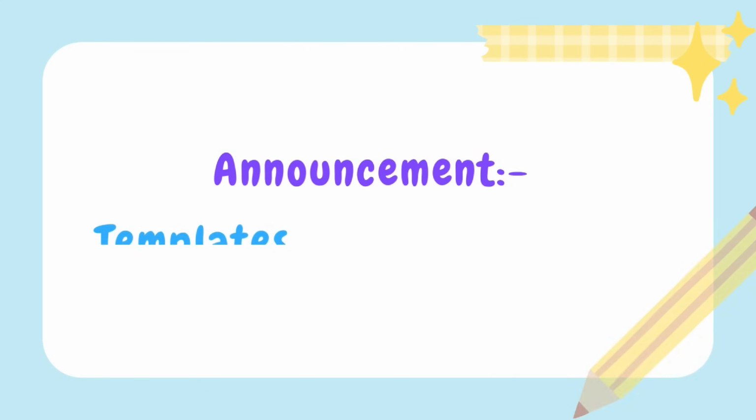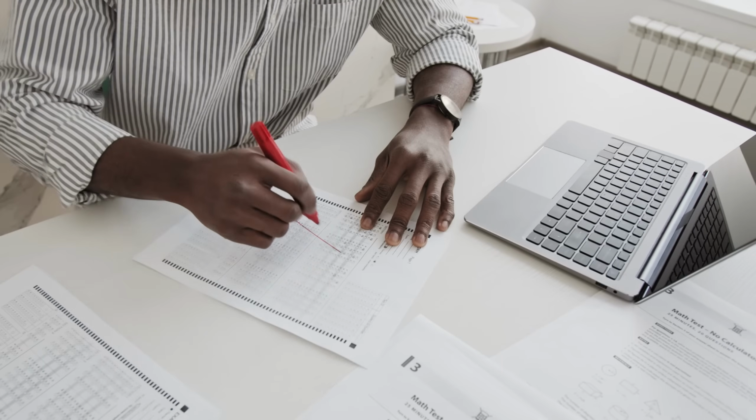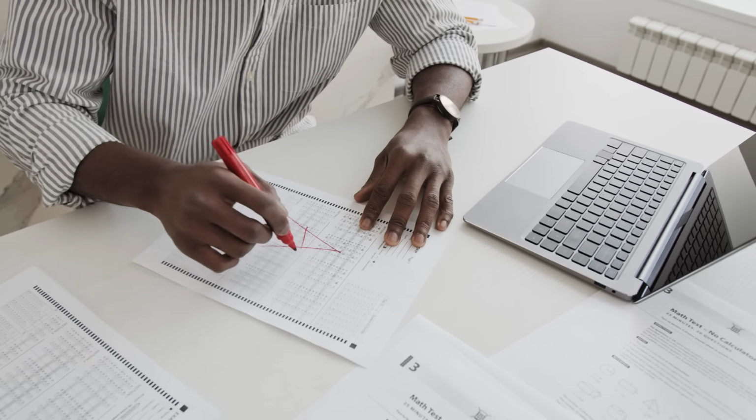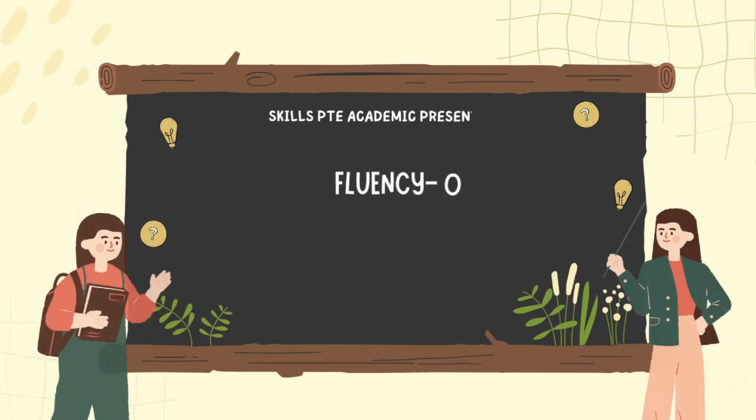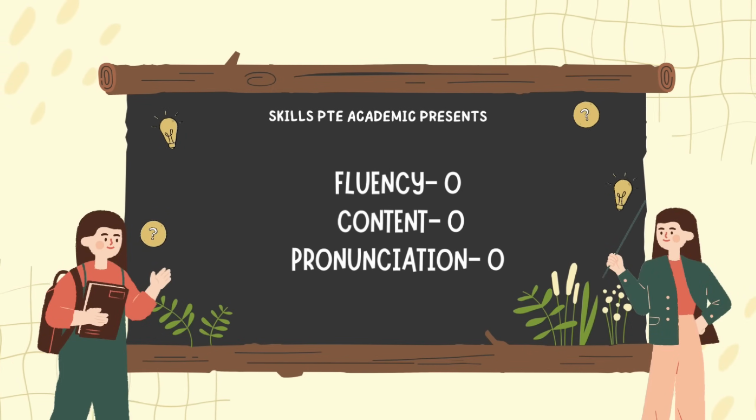Pronunciation and content were not. But on November 4th, 2024, Pearson made an announcement that templates hereafter will be banned. If the software figures out that there is some anomaly in your answer, it will trigger manual intervention, and a human will come and check your answers. And if you are caught using generic answers and not speaking from the image at all, even one sentence, then fluency will be reduced to 0, content 0, pronunciation 0. This is the new update.